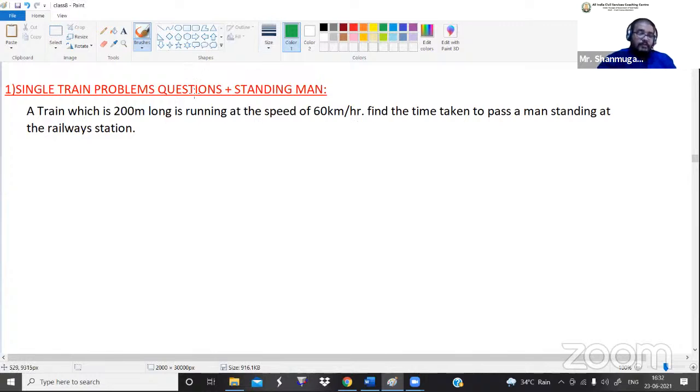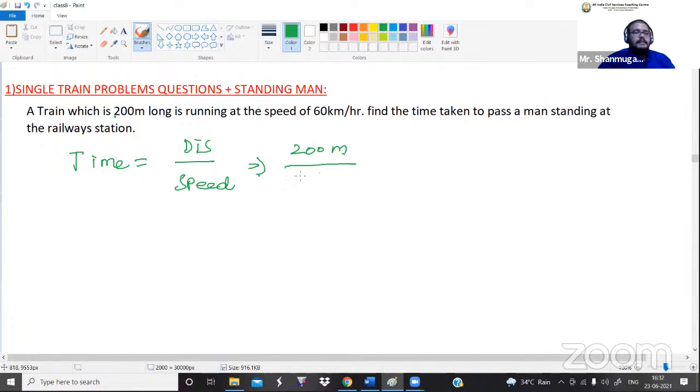Guys, listen here. They are asking us to calculate the time parameter. So in order to calculate the time, what parameters do we want? One is the distance value and the second one is the speed value. Do you understand? Now, in the question have they mentioned any distance value? Yes, they have mentioned the distance value, that is 200 meters. So 200 meters is the length of the train. I have already taught you that the length value is called the distance value.